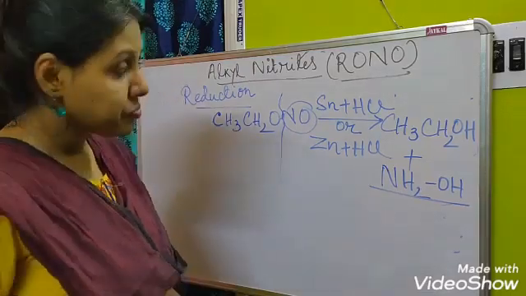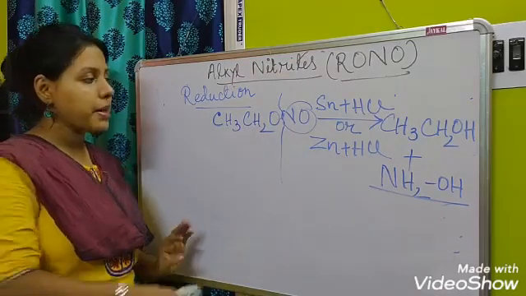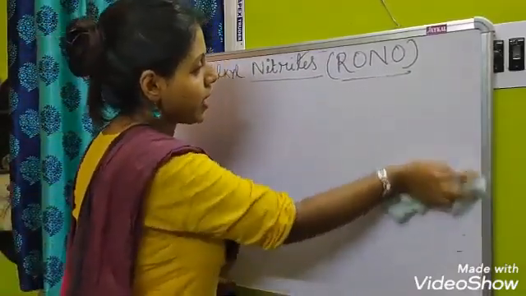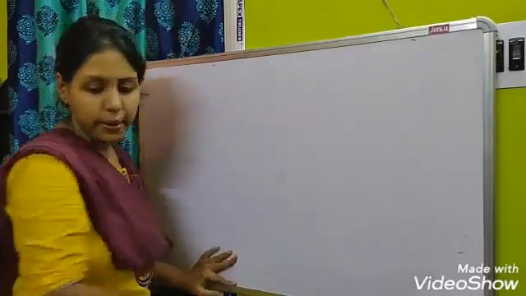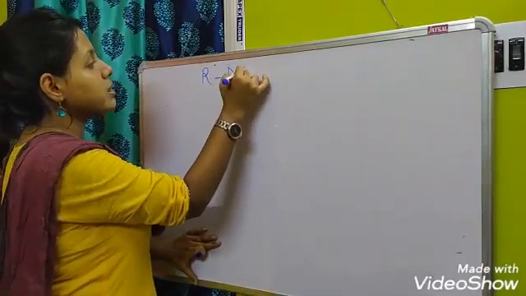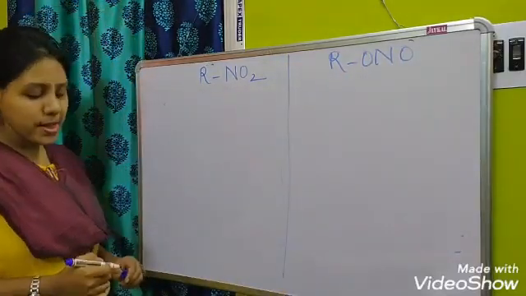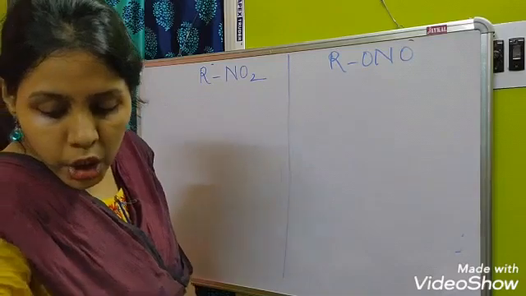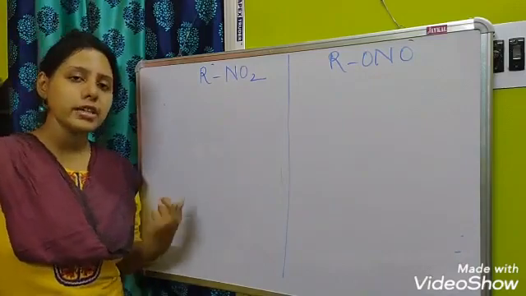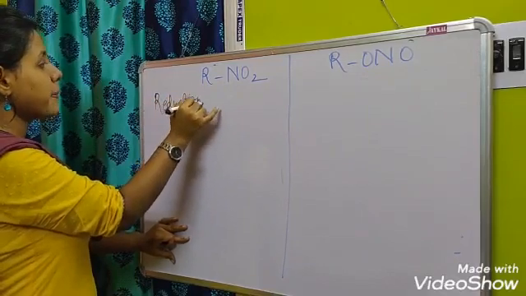So by viewing all of these reactions, we can differentiate between nitroalkanes and the alkyl nitrites. I'm just telling in brief the differences between nitroalkane and alkyl nitrite, comparing through different reactions. First we are taking the reduction.